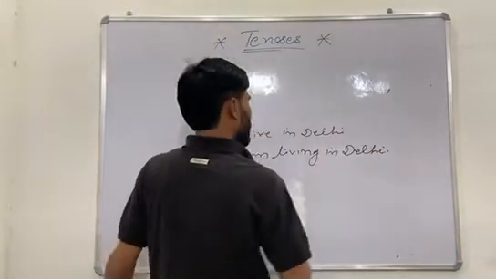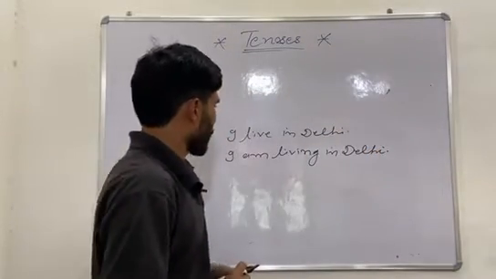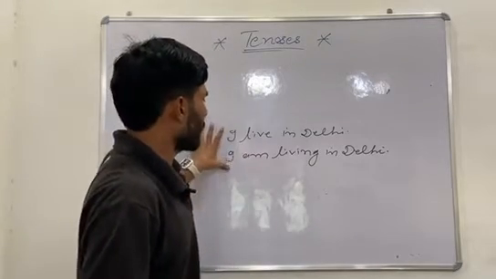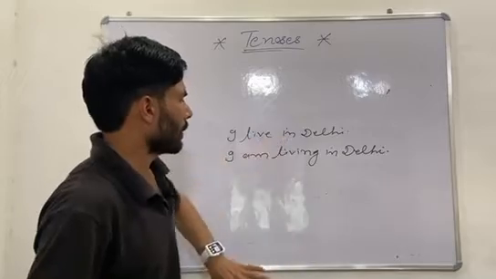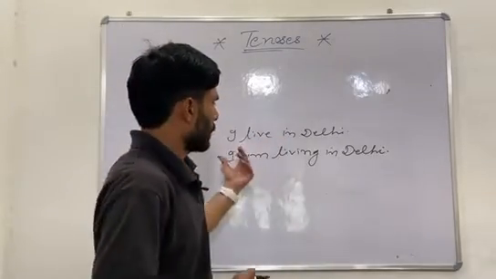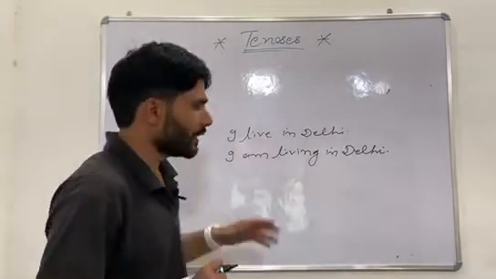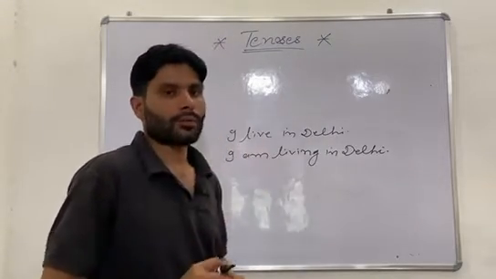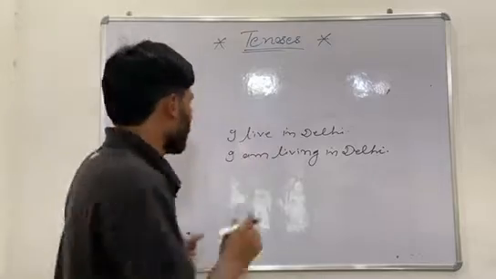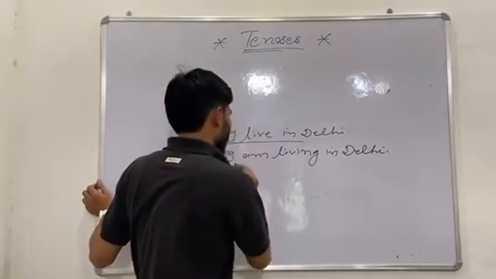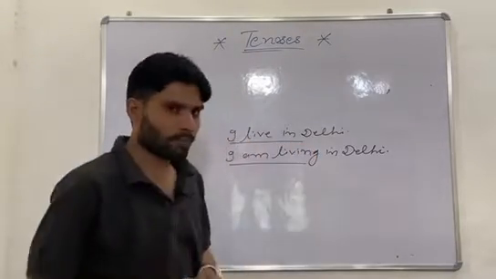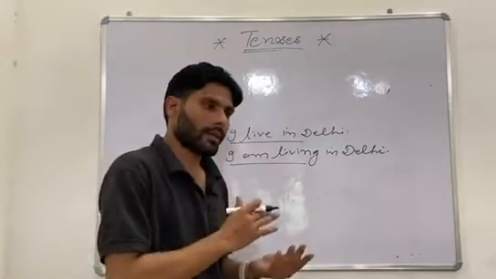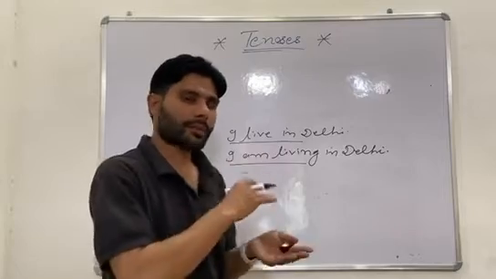These are two different meanings, and looking like that both are present tense. Yes, absolutely, both sentences are in a present tense. This is present indefinite tense and this is present continuous tense. But which one is correct? Both are correct, or is one incorrect and one correct, whatever it is.